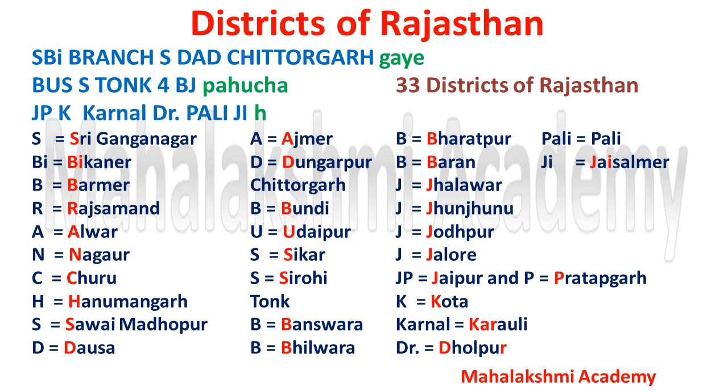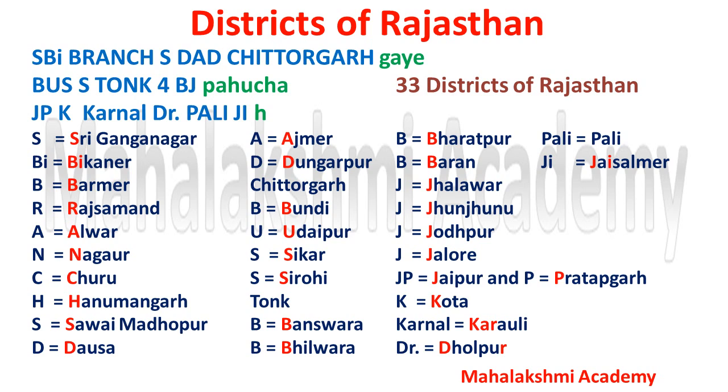Now 4B will come first, that is B for Banswara, B for Bhilwara, B for Bharatpur, B for Baran. Now another 4J. That is J for Jalore, J for Jhunjhunu, J for Jodhpur, J for Jhalawar. So here our second sentence ends.